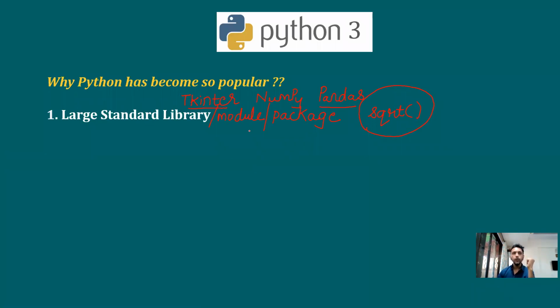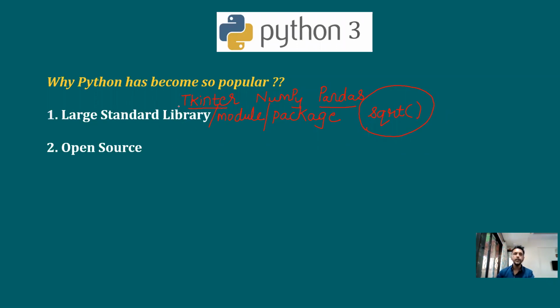So as I told you, Python has a large standard library. That means it has thousands of modules. It has thousands of ready-made code. And using this ready-made code, you can implement your programs very easily. So because of this reason, Python has become so popular. You don't need to write your own code. You can use the code which is already present. Now, the second reason because of which Python has become so popular is because it is open source.